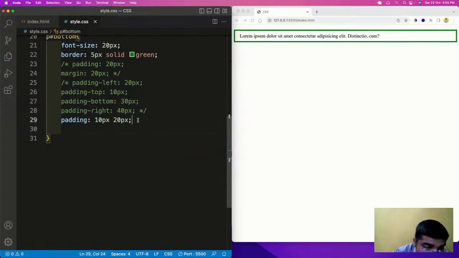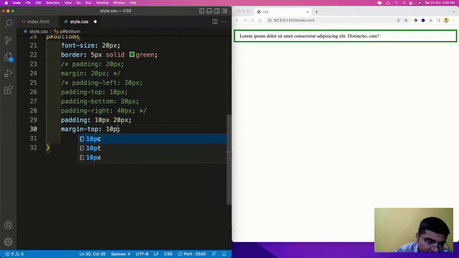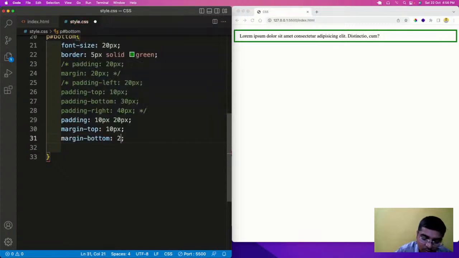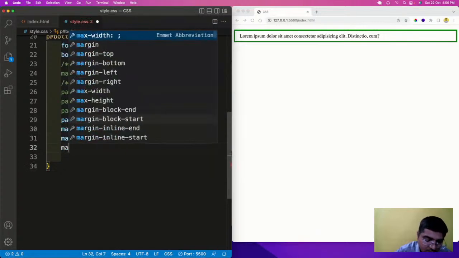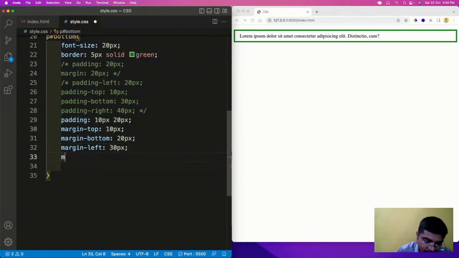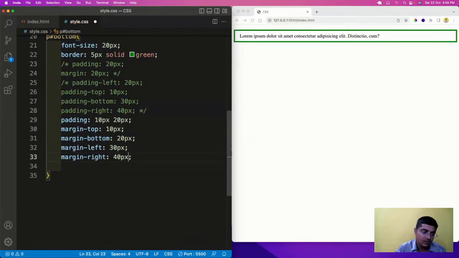Now let us see how we can add margin. So margin top of 10 px, margin bottom of 20 px, margin left of 30 px, and margin right of 40 px.